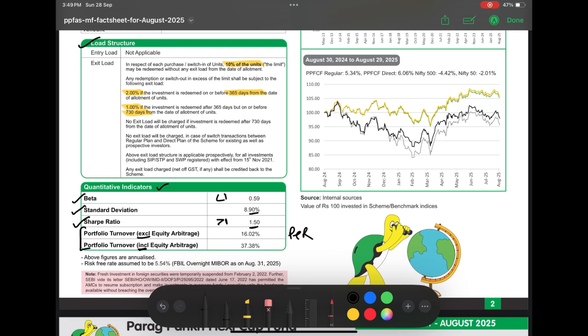When we exclude the arbitrage, we get the real turnover of the core equity portfolio, which makes better sense of understanding whether the fund manager is truly long-term or keeps changing his stock picks, which shows conviction and stability. Having a PTR of approximately 16% shows that the fund is not reshuffling its portfolio frequently and the core investment strategy still remains intact.